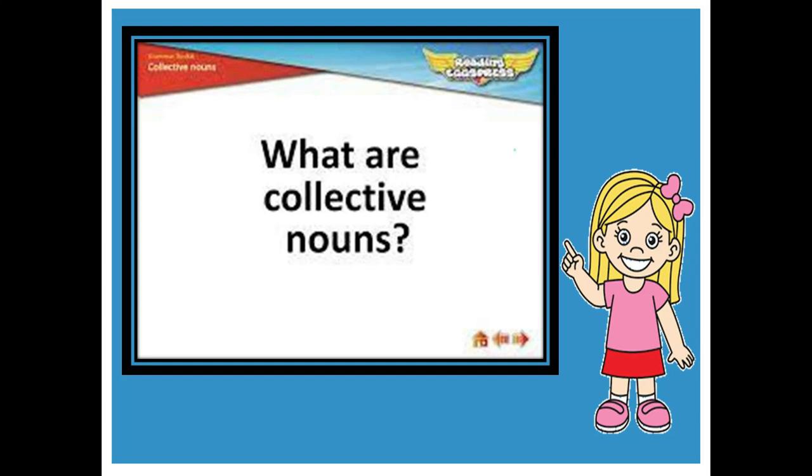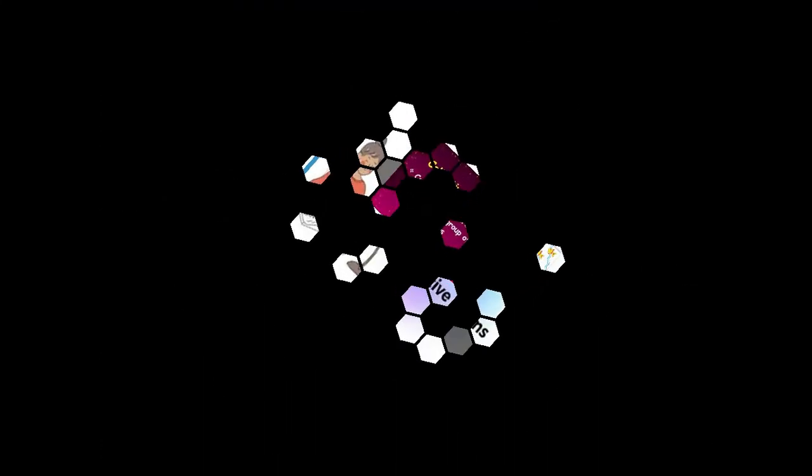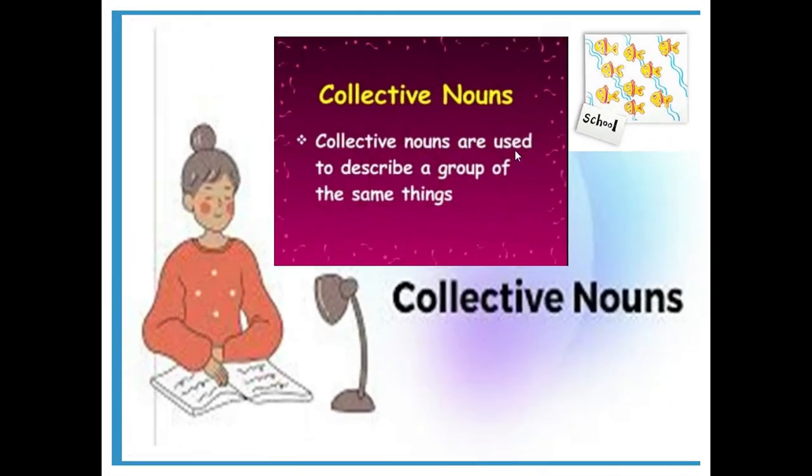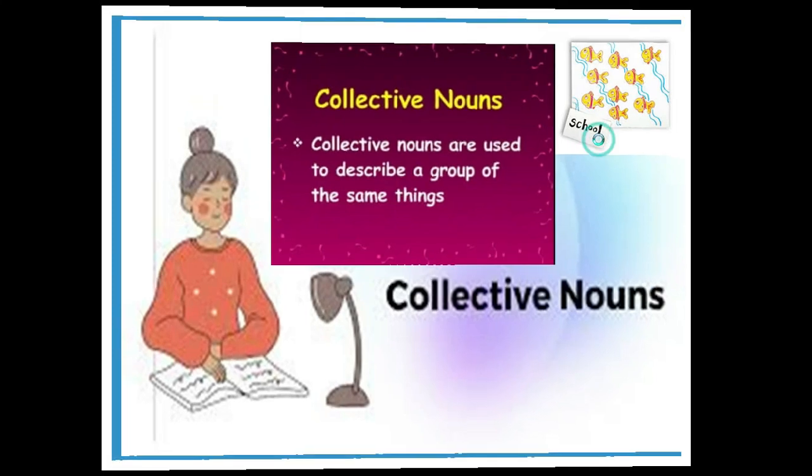Now what are collective nouns? The word itself suggests that collective nouns are used to describe a group of the same things. It means that when you're talking about things that are of the same kind, or you're talking about a group of something, then we use the collective noun for that. For example, you can see over here there's a group of fish, so for the group of fish you can use the collective noun school of fish. School of fish is used for a group of fish. So this is the collective noun for fish.